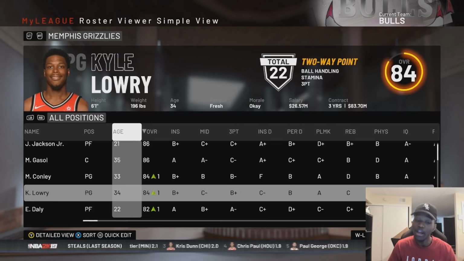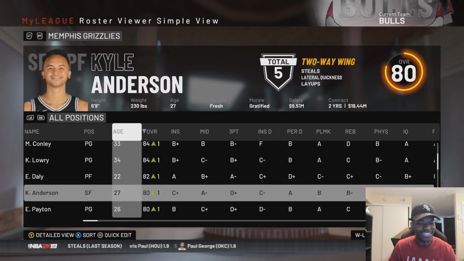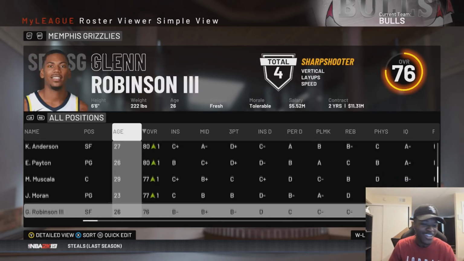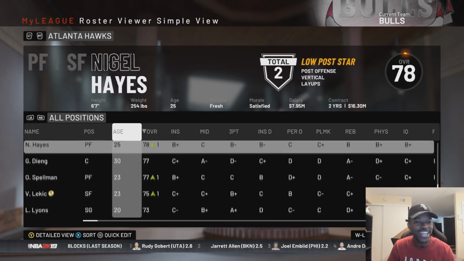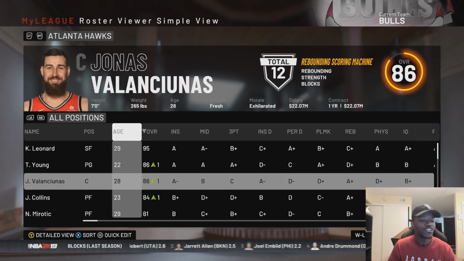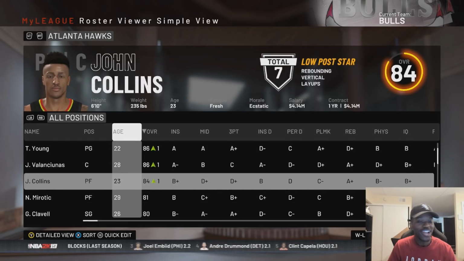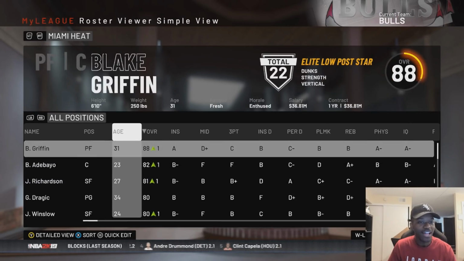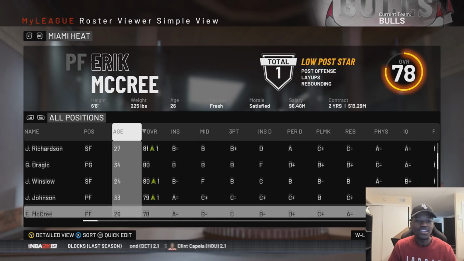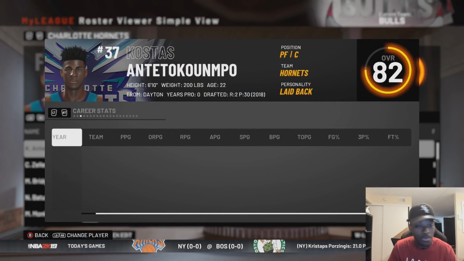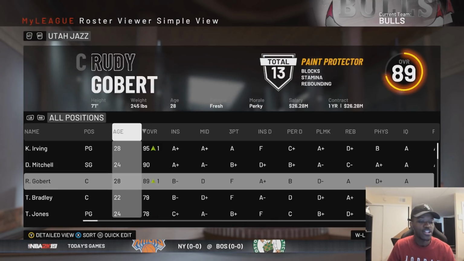Grizzlies picked up Kyle Lowry. Their 2-man point guard is going to be nice, I guess. I guess you start one of them at shooting guard. They're both 6'1", so maybe not. I don't really know. Their best shooting guard on their roster is Langston Galloway. Kawhi Leonard and company, they didn't get much better, but like Trae Young got older. John Collins got older. So they'll be solid. The Heat, nothing. Kostas Antetokounmpo is the best guy on the Hornets again. He has not played a single NBA minute, but he's the best guy on their roster.